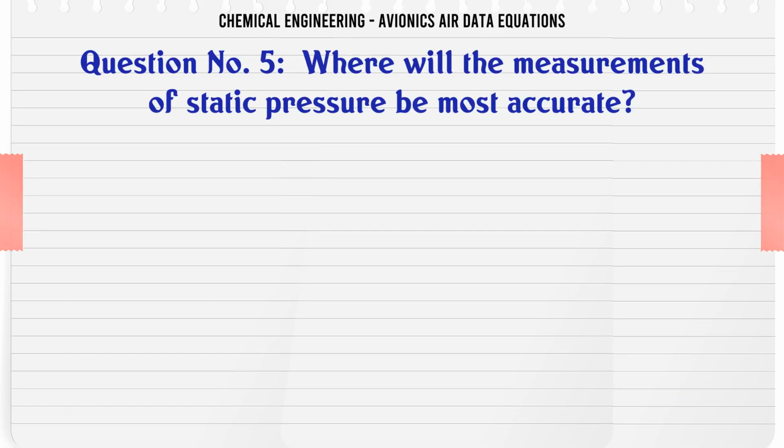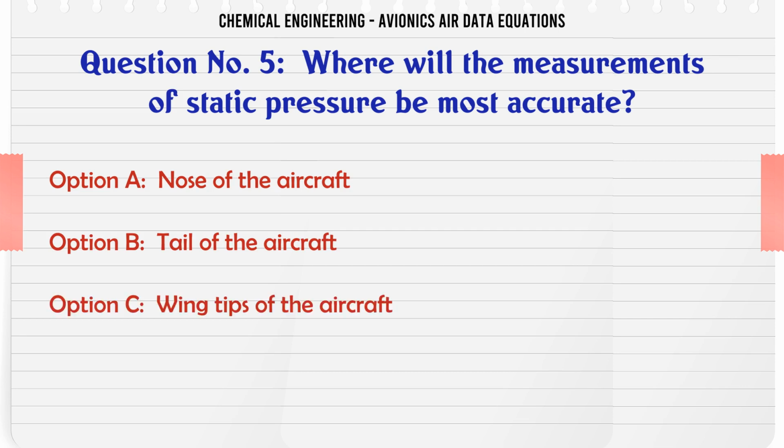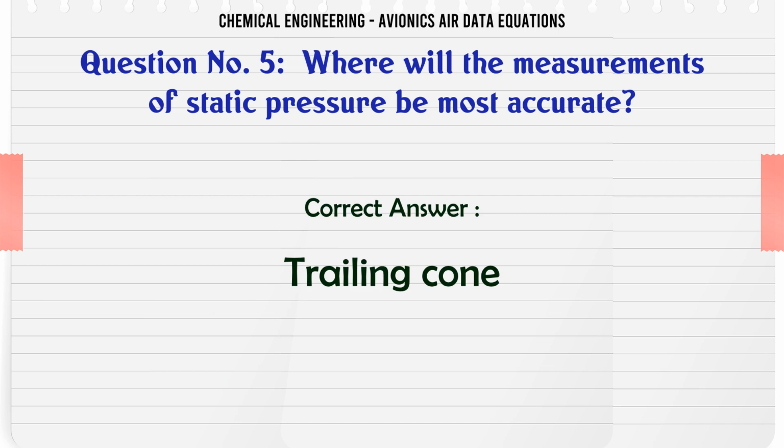Where will the measurements of static pressure be most accurate? A. Nose of the aircraft. B. Tail of the aircraft. C. Wingtips of the aircraft. D. Trailing cone. The correct answer is trailing cone.